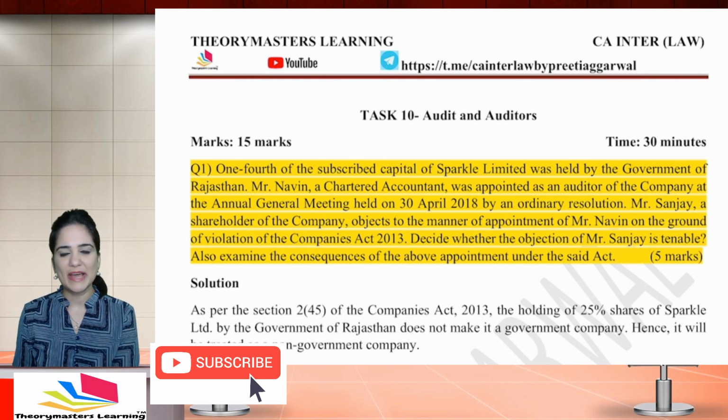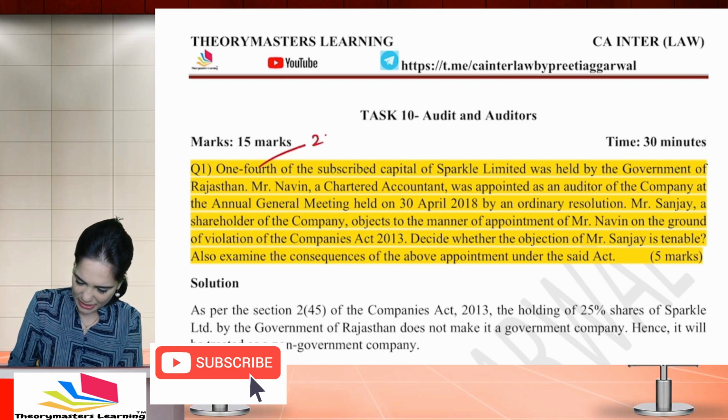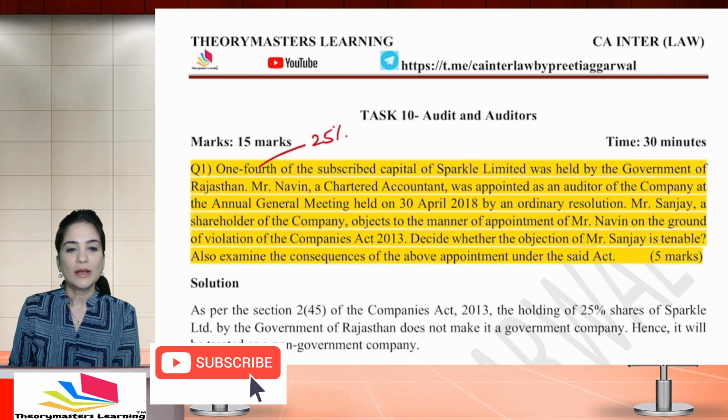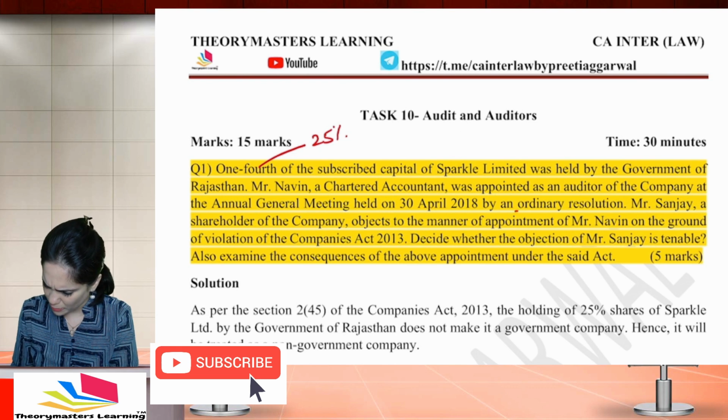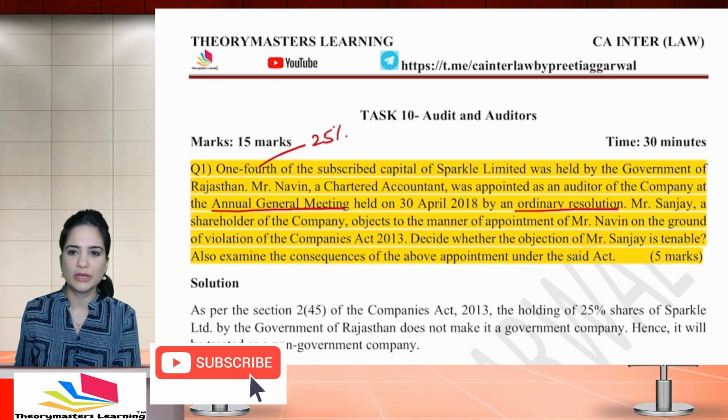1/4 of the subscribed capital of Sparkle Limited was held by the government of Rajasthan. 1/4 मतलब 25%. ठीक है. Mr. Naveen, a chartered accountant, was appointed as an auditor of the company in the AGM by an ordinary resolution. ऐसे ही तो अपॉइंट होता है AGM में. That's an ordinary business ना. तो ऑर्डिनरी बिजनेस के लिए तो ऑर्डिनरी रेजोल्यूशन पास होगी.